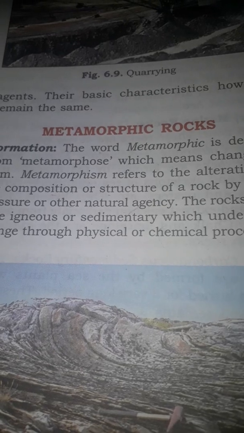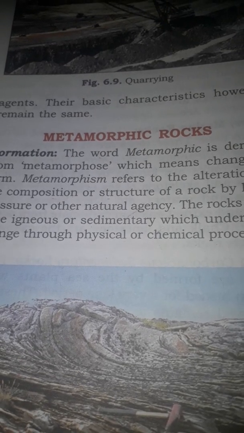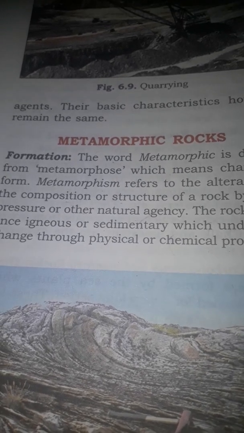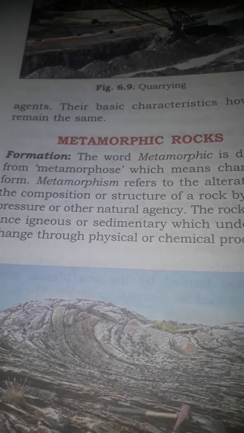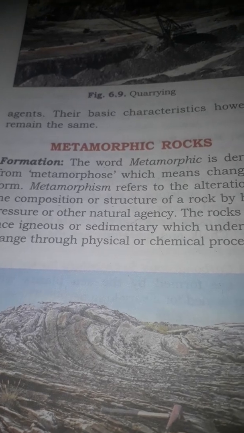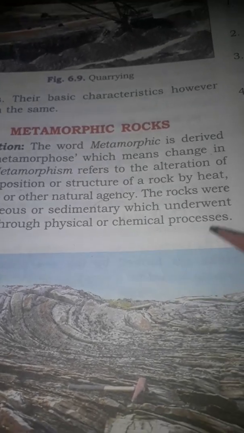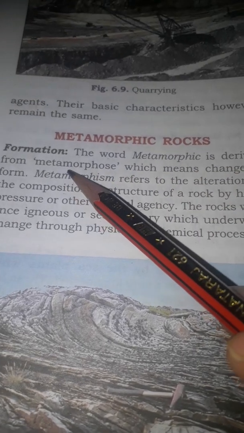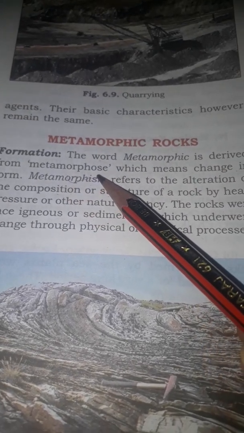Everyone, this is video number 2 about metamorphic rocks. In the previous video we discussed igneous rocks and sedimentary rocks. So this is the third type of rock, which is known as metamorphic rocks. First, how it is formed. The word metamorphic is derived from the word metamorphose, which means change.